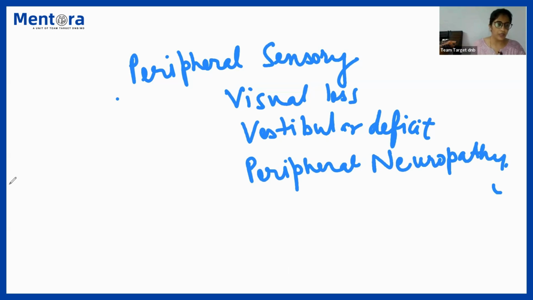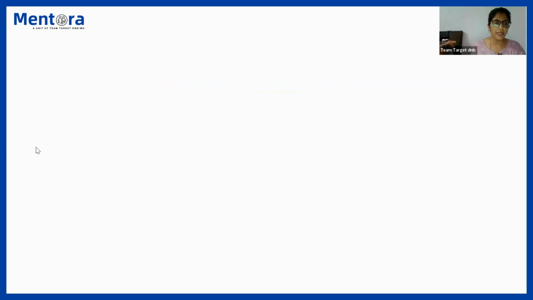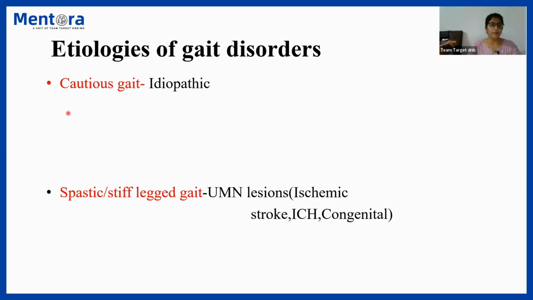Okay. So let us jump into our question. This was briefly about the introduction. Let us jump into our question that is asking us about the etiology of gait disorders. So remember, while we are talking of gait disorders, there are various types of gaits that we have been studying. So the etiology will depend upon the type of gait that we are talking about. So let's begin with the first type, that is called cautious gait.